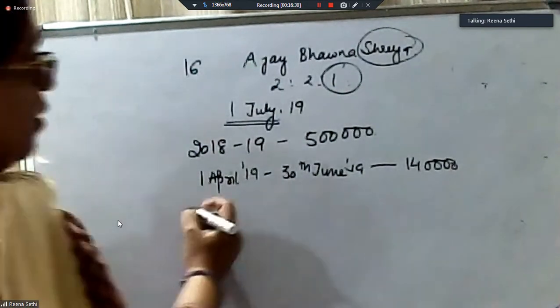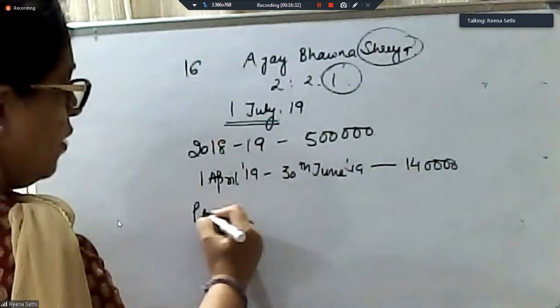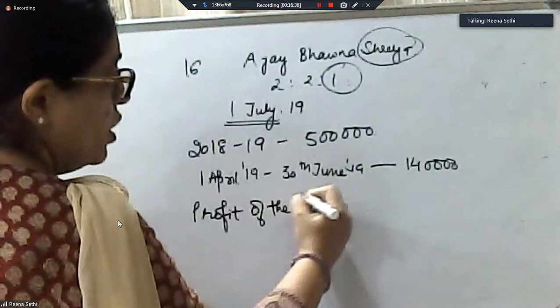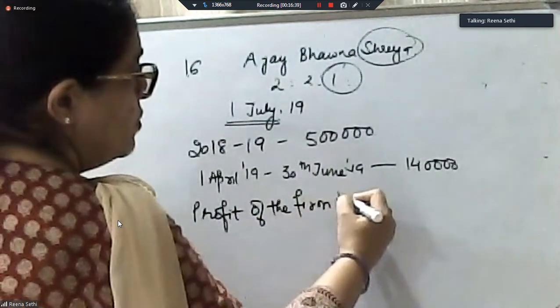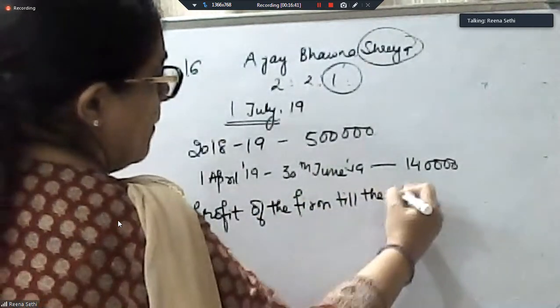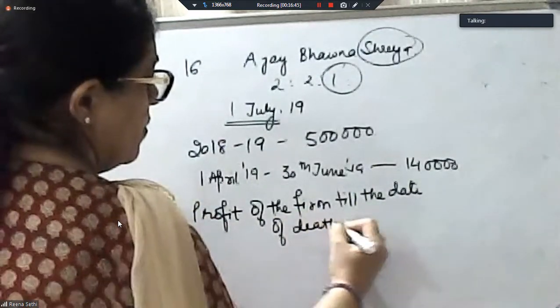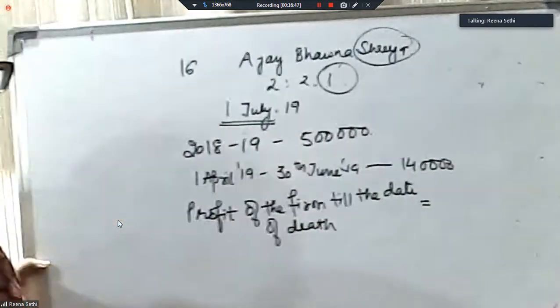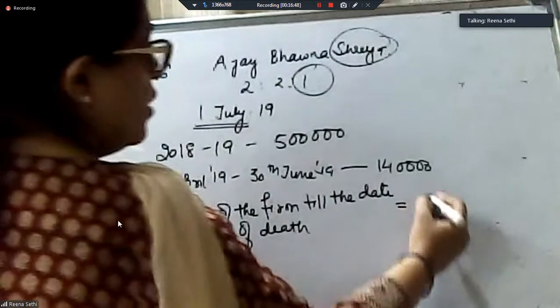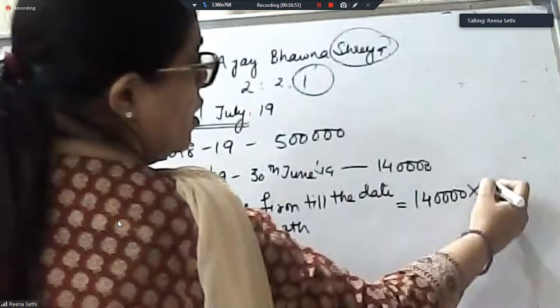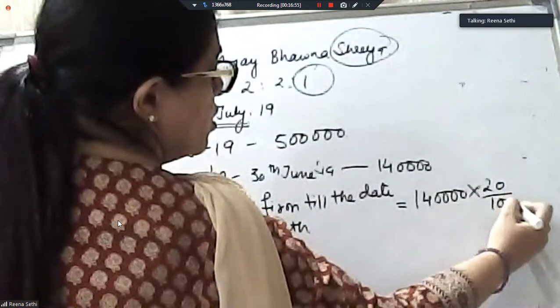So profit of the firm, not the share, till the date of death is equal to, guess what? 1,40,000 sales into 20%.